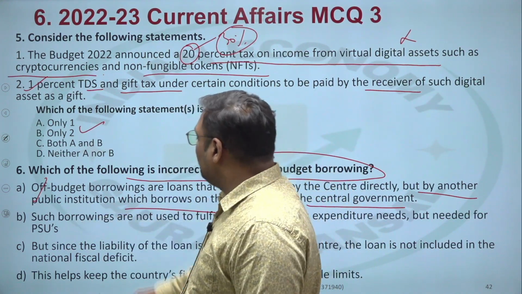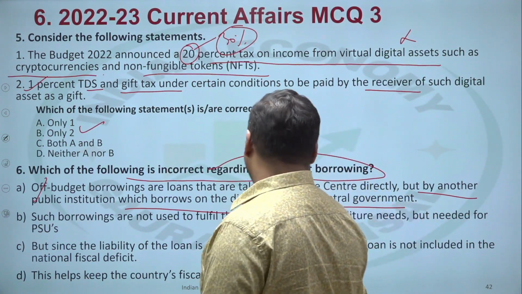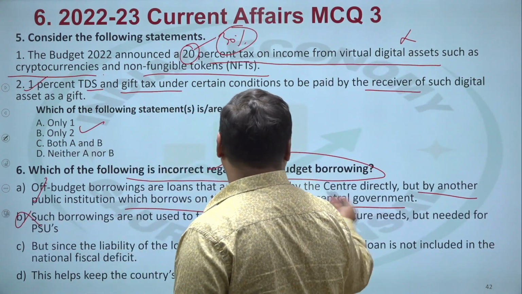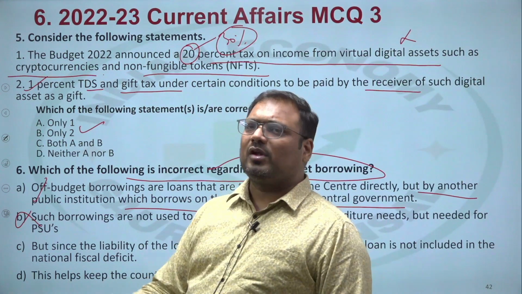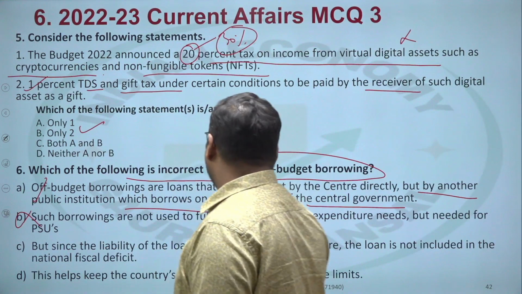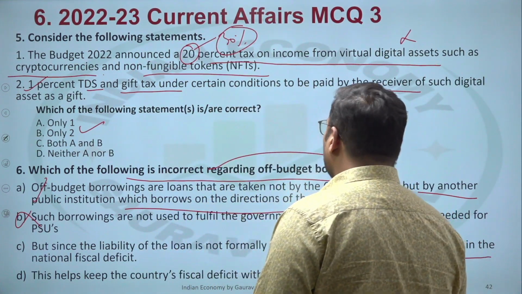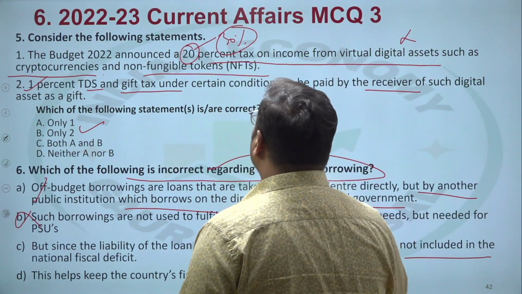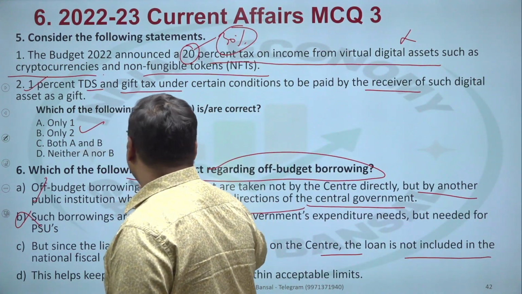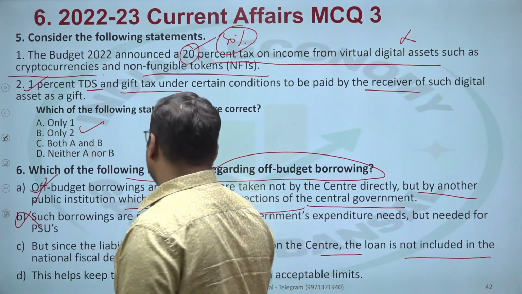Okay. Such borrowing are not used to fulfill the government expenditure need, but needed for PSU. This is incorrect. Otherwise, we will not call them off-budget borrowing then. PSU borrow all the time, but if they are borrowing for government, then we use that term. C, but since the liability of the loan is not formally on the center, the loan is not included in the... Okay, sorry, we have to find incorrect. Okay. This is also very important. Sometimes this can happen. So A is correct, B is incorrect so far.